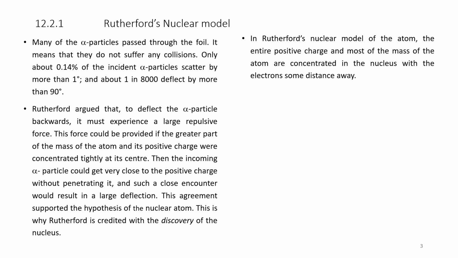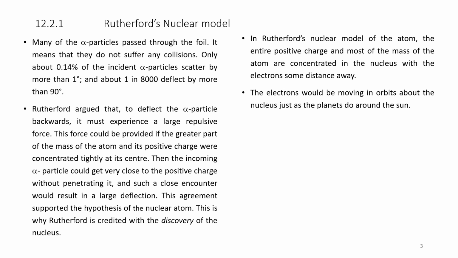In Rutherford's nuclear model of the atom, the entire positive charge and the mass of the atom are concentrated in the nucleus. It is the Rutherford model which predicted that the center part is the nucleus, and the entire positive charge and most of the mass of the atom are concentrated in the nucleus with the electrons some distance away. The electrons would be moving in orbits around the nucleus, just as the planets do around the sun.